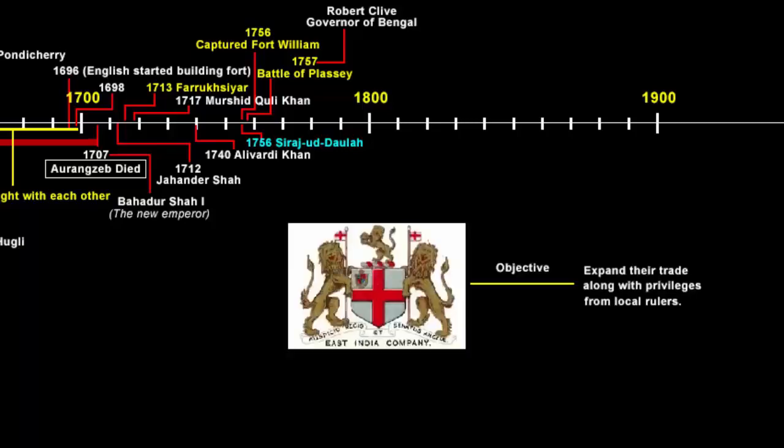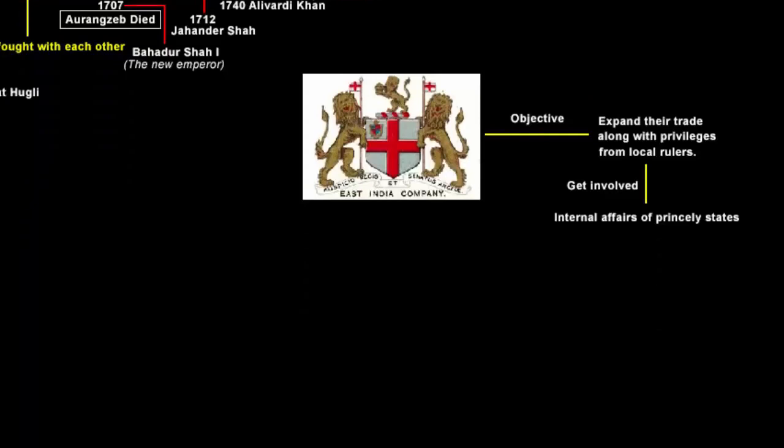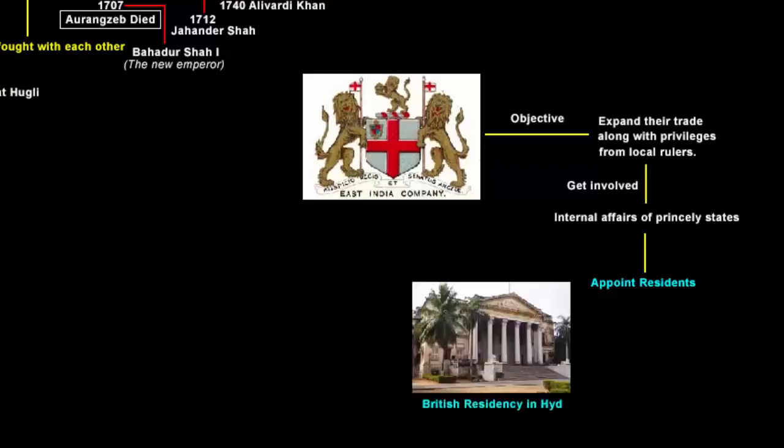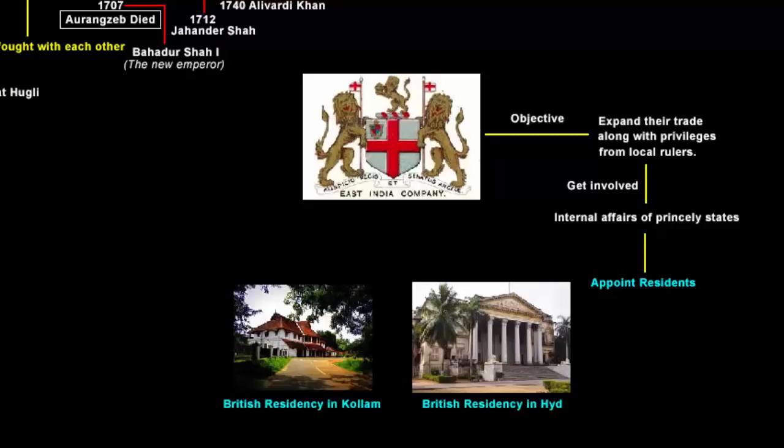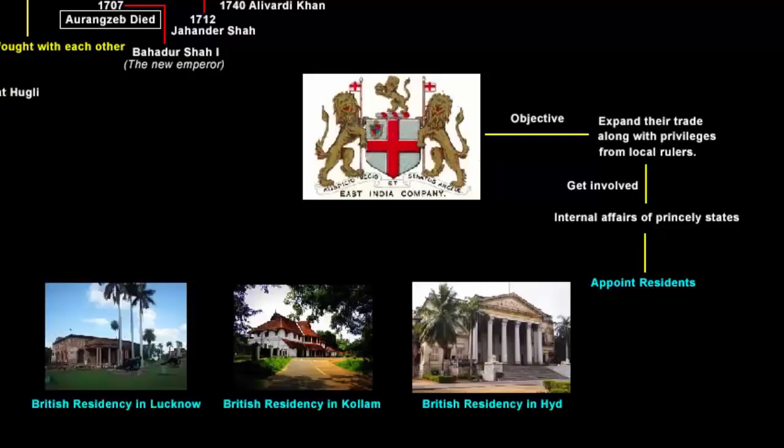Their prime object was to expand their trade with privileges from the local ruler. For this to happen, the company had to get itself involved in the internal affairs of the states. Keeping that in mind, the company started a new system called the residency system, in which the company would appoint a resident who dealt with the relations between British India and a large number of princely states, in particular looking after the interest of the company's trade.